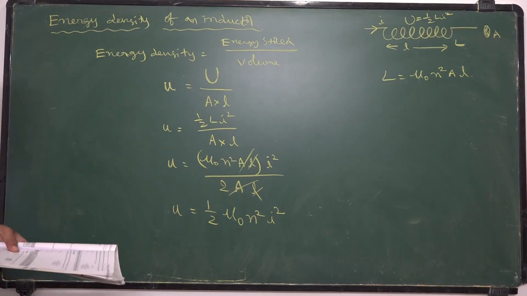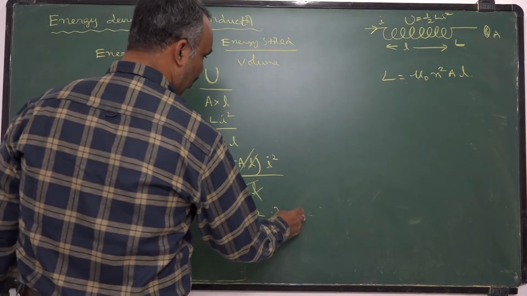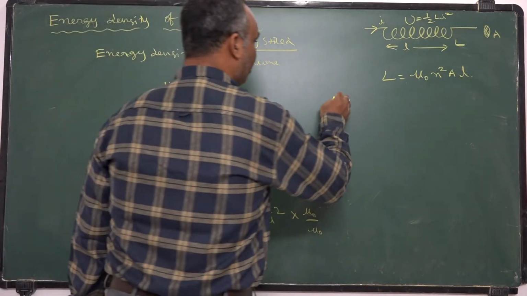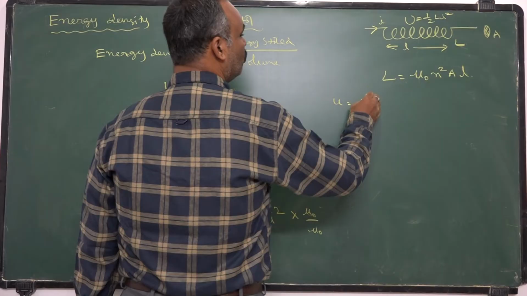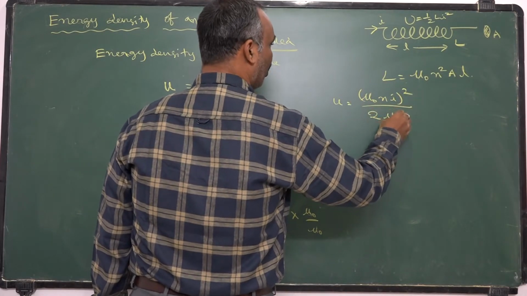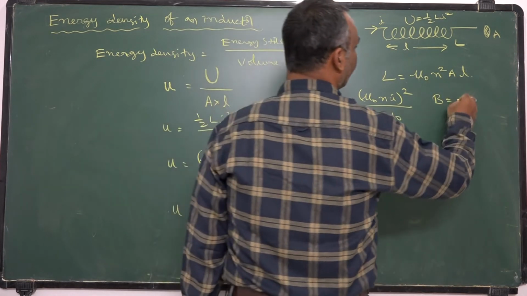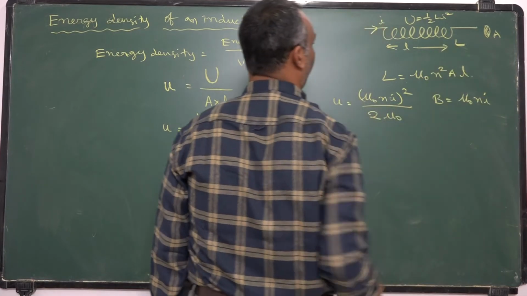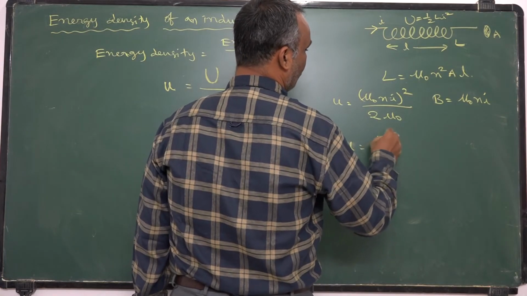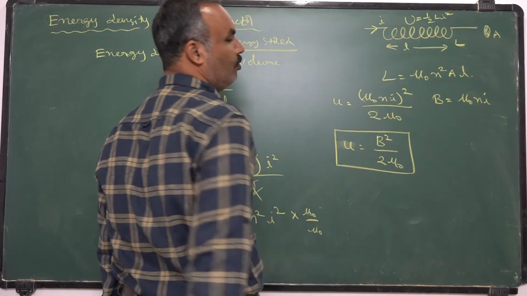You can multiply with mu naught, divide with mu naught for our convenience. Then energy density is given by mu 0 Ni whole square by 2 mu naught. Already you know that the strength of the magnetic field inside an ideal inductor is given by mu naught Ni. So energy density small u is given by B square by 2 mu naught. Very important. B square by 2 mu naught.